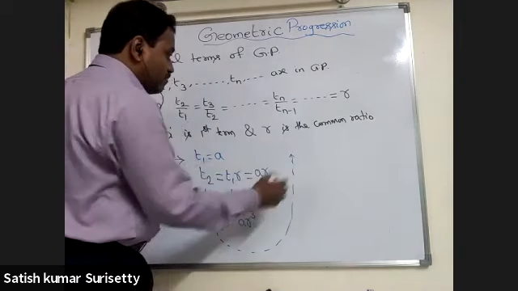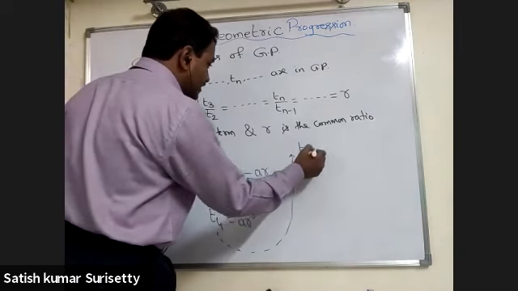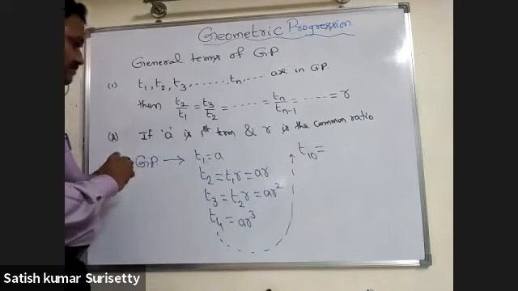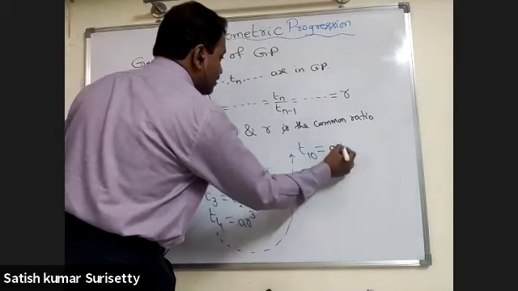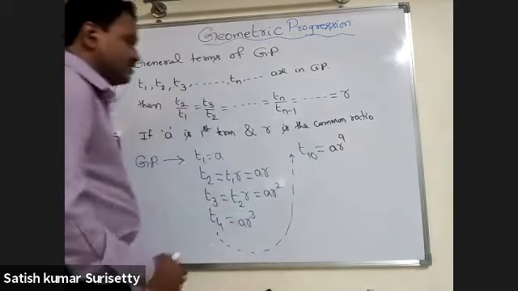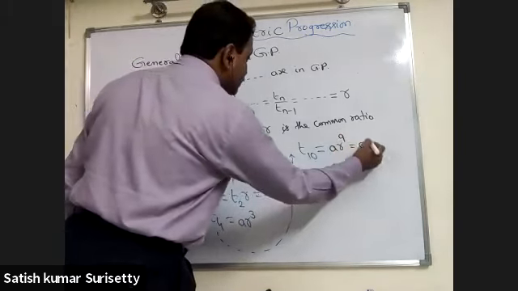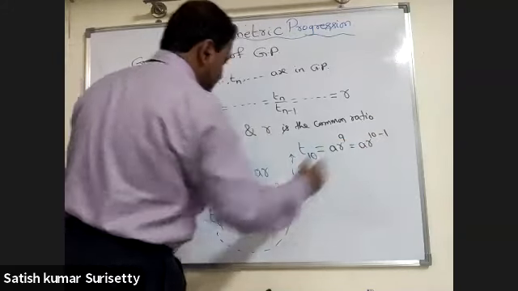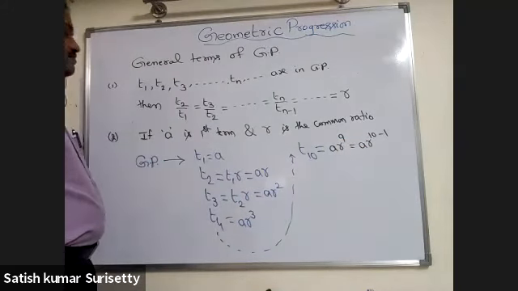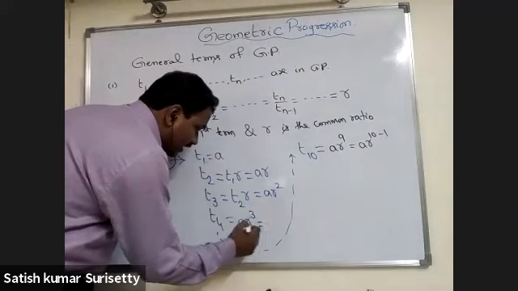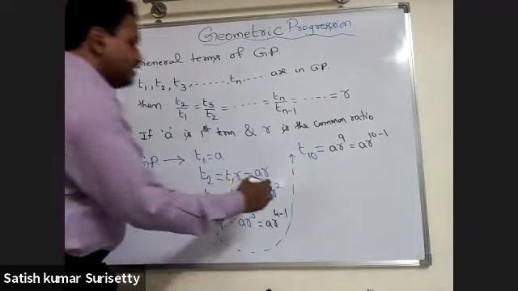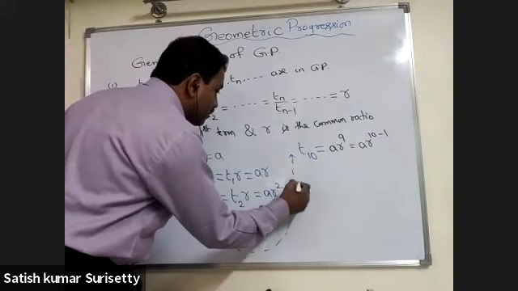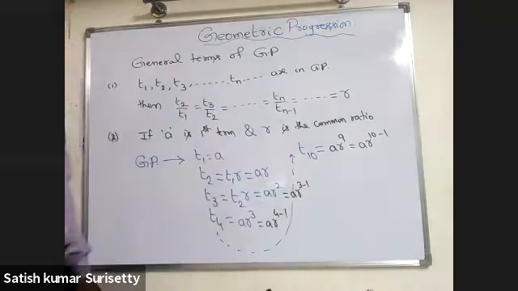Now, in the same manner, can you say directly what T10 is? A into R to the power of 9. This you can rewrite as A into R to the power of 10 minus 1. And T4 you can rewrite as A into R to the power of 4 minus 1. And T3 you can rewrite as A into R to the power of 3 minus 1.